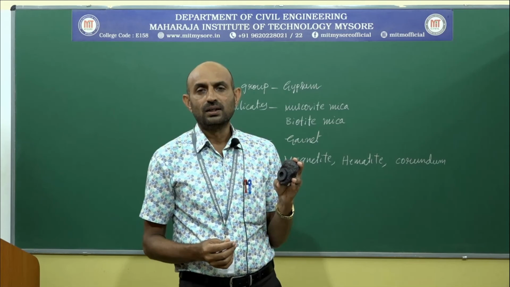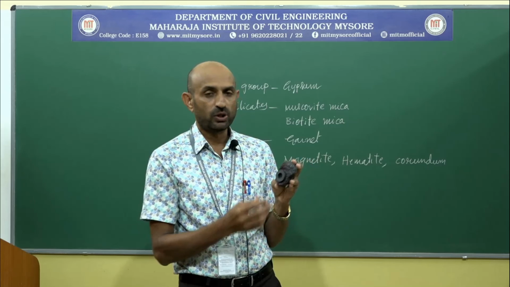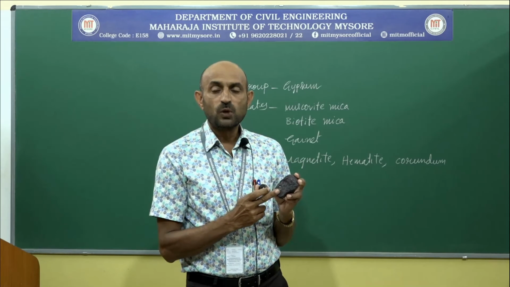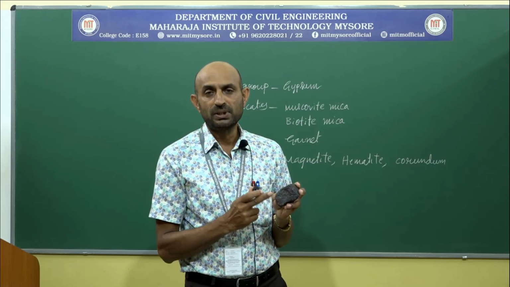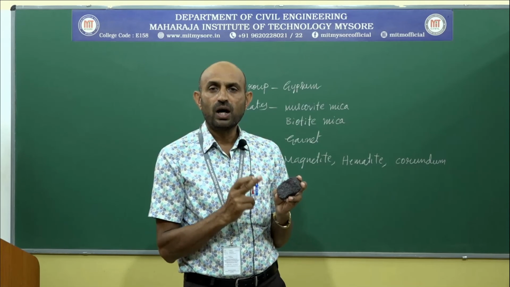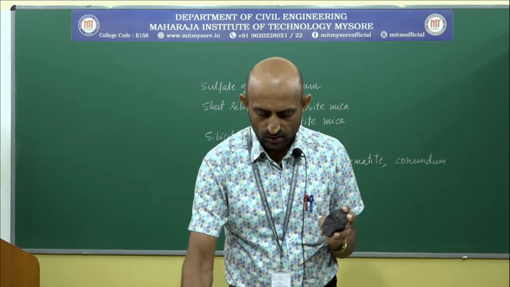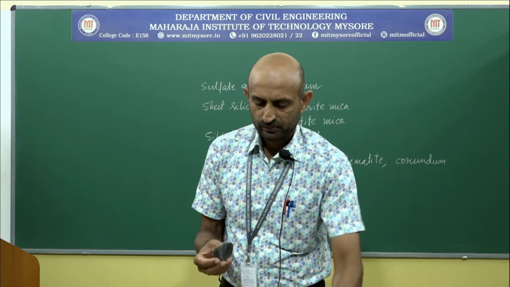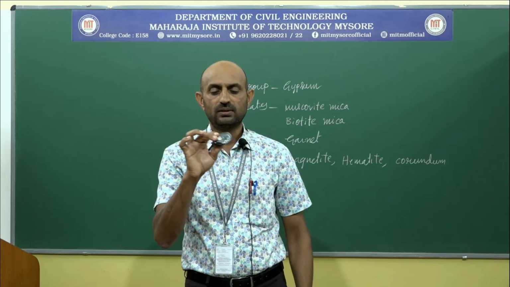It occurs in the form of accessory mineral in igneous and metamorphic rocks. Nearly 73% of iron can be seen. It is used as ore of iron. The next mineral is hematite. Hematite, this is the hematite mineral.